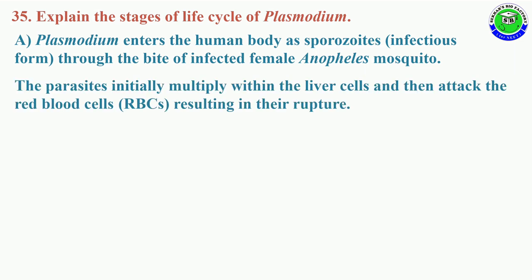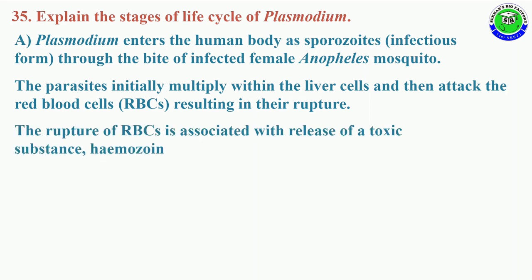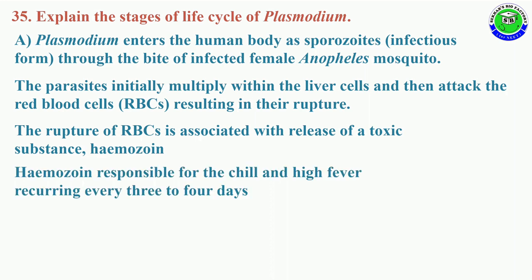The parasite initially multiplies within the liver and then attacks the red blood cells, called RBC, resulting in their rupturing. The ruptured RBC releases a toxic substance called hemozoin, and this hemozoin is responsible for chill and high fever recurring every 3 to 4 days.